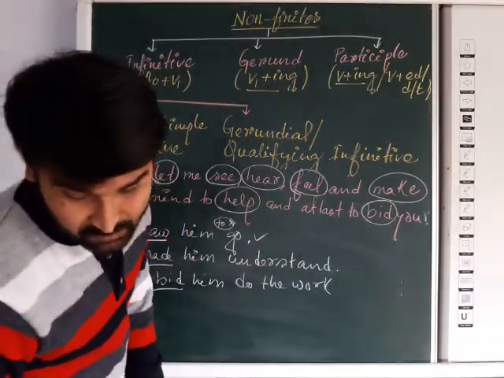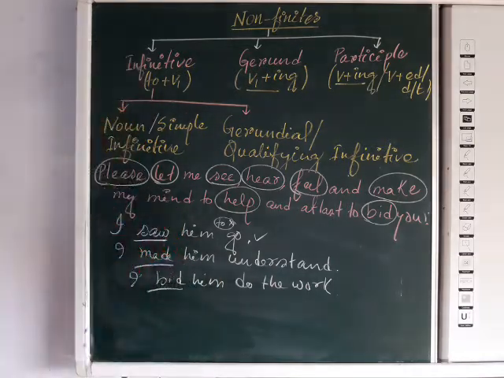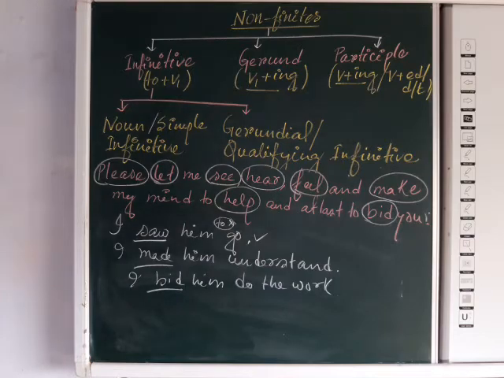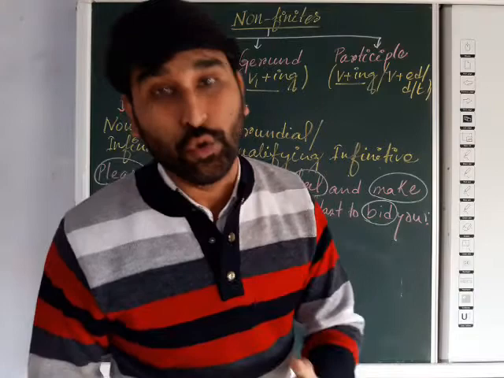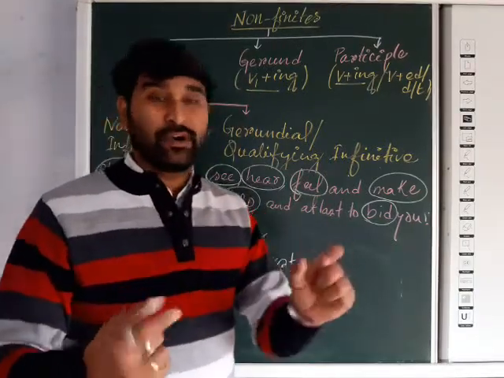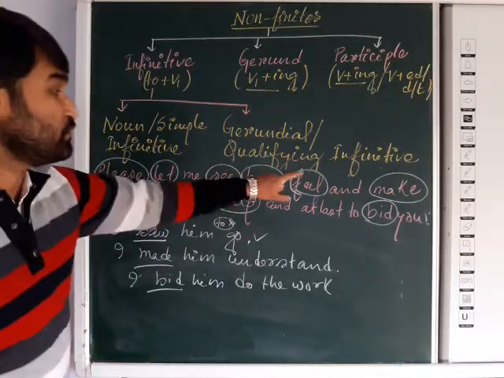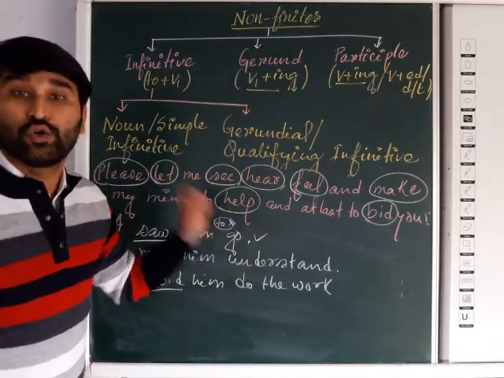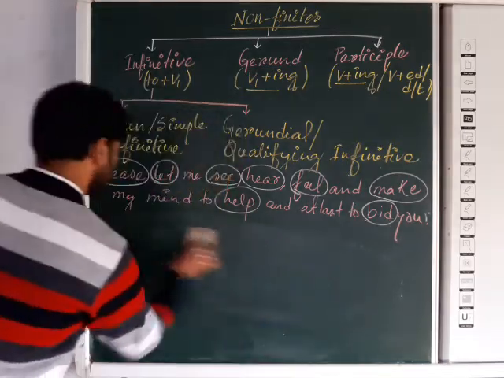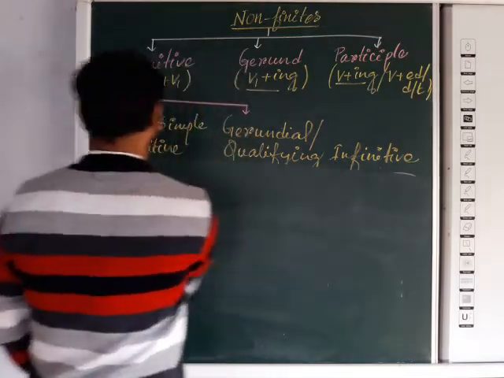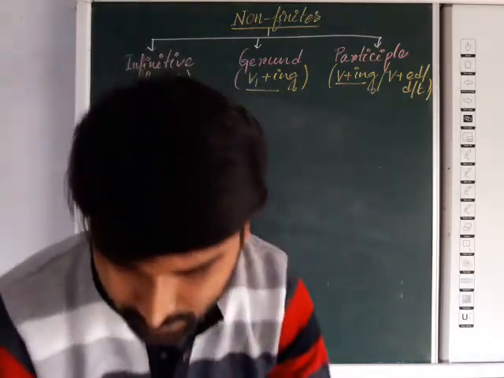Last one, suppose: I helped him go. He let me go. You know, not he let me to go, but he let me go. So the word let will not be followed by to. Mind it, all these words you should remember. After them, to plus the given form, that infinitive form, will not be used. So infinitive we have discussed. I hope it is clear to you.